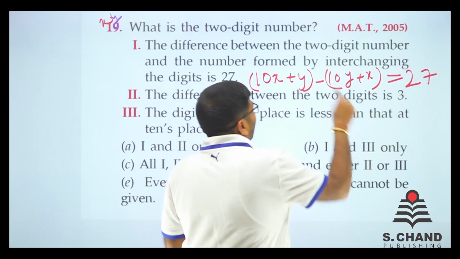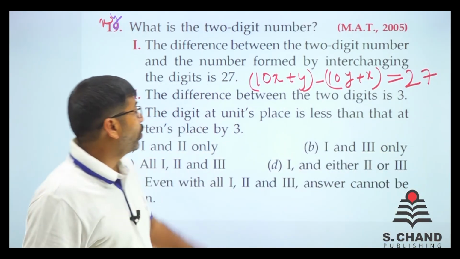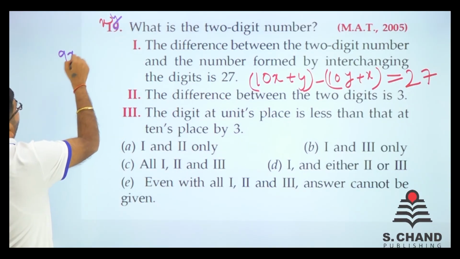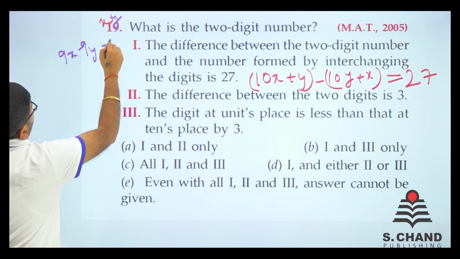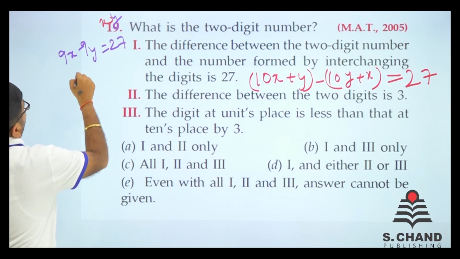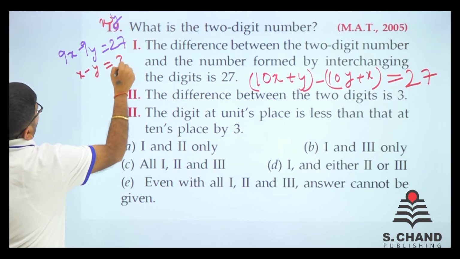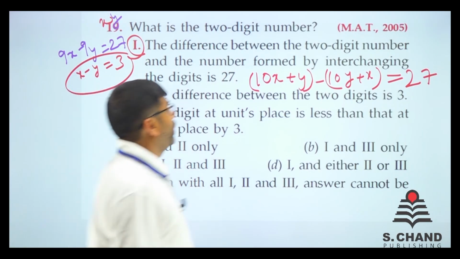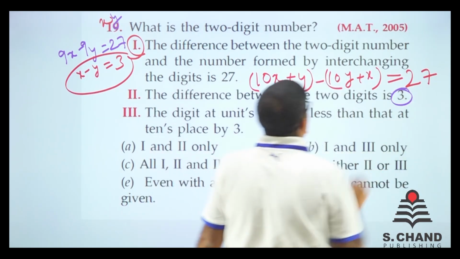ये आपको याद है 9x minus 9y आता है, right? 9x minus 9y. So इसको थोड़ा सा ऐसे लिख देता हूं, 9x minus 9y is equal to 27. पूरी इक्वेशन को 9 से डिवाइड कर लो, सो x माइनस y की वैल्यू 3 आ जाएगी और that is my equation number 1. The difference between 2 digits is 3.